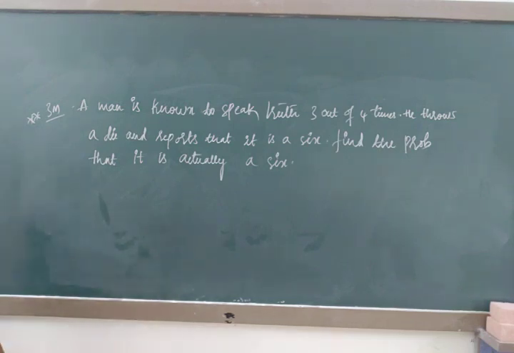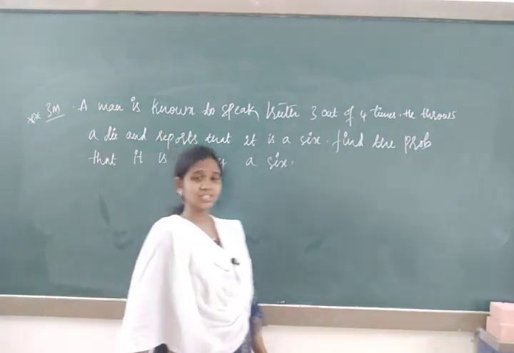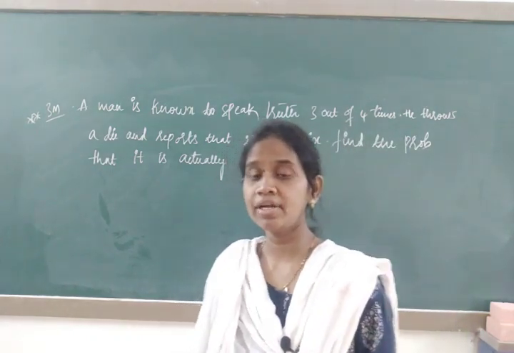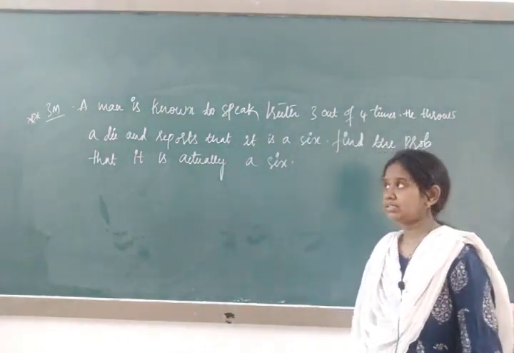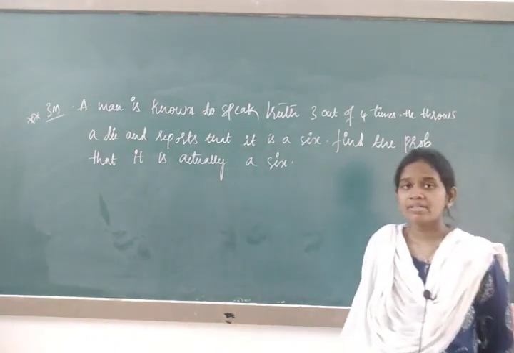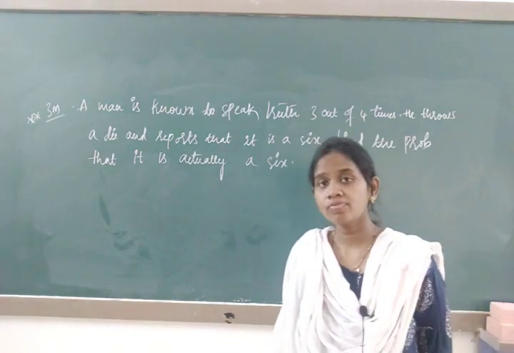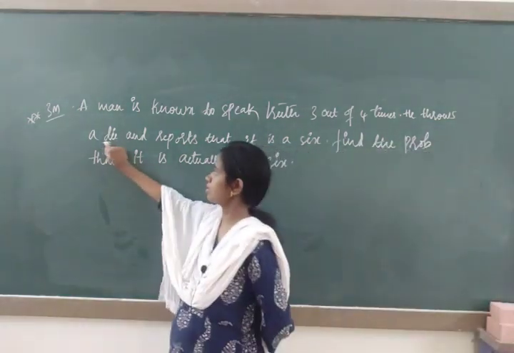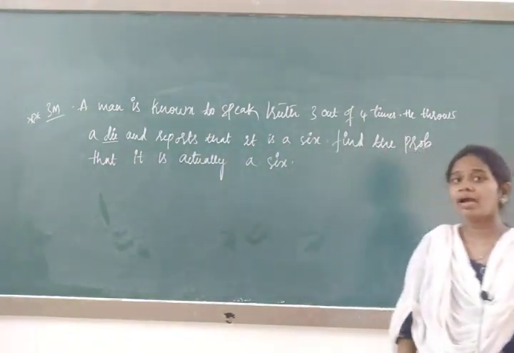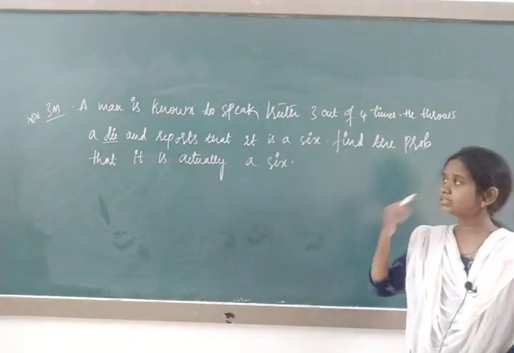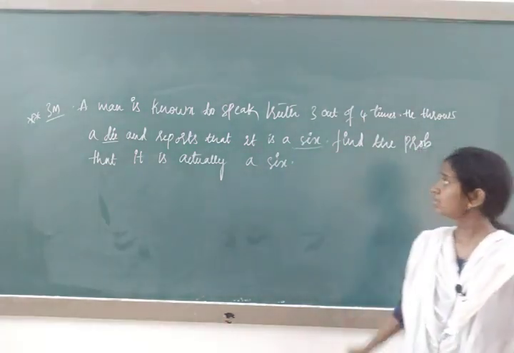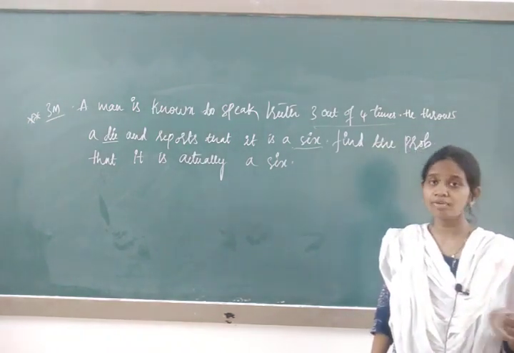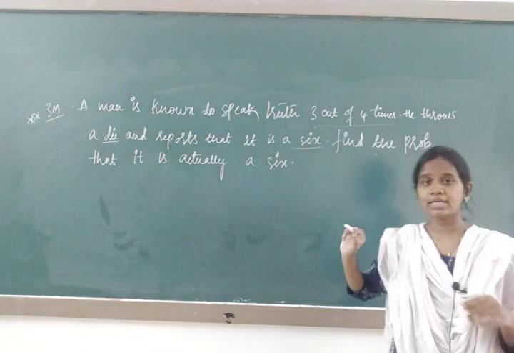So now here, what about the E1 and E2 events? The question is very short here. In that we have to choose which is our E1 event, which is our E2 event, and which is our A event already existed. One of the man is that he is going to speak truth 3 out of 4 times about what? He is playing with a die and he is telling that he is going to get a 6. See here, 3 out of 4 times means one time he is telling a lie, but which that one we don't know. Find the probability that it is actually a 6.